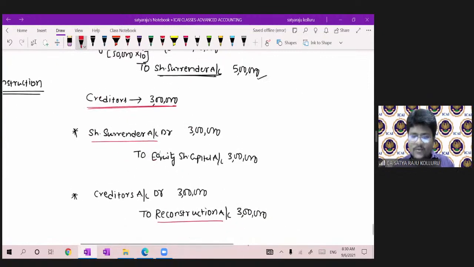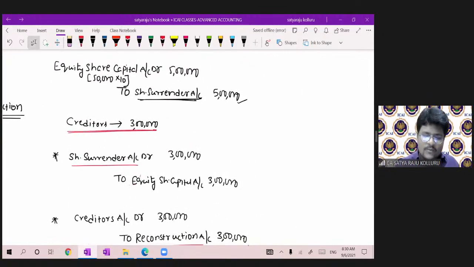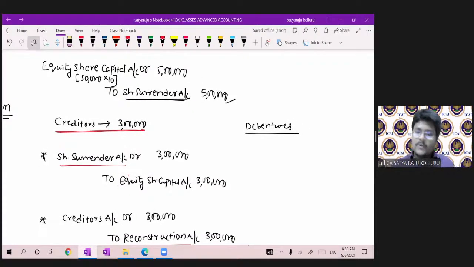Here you made settlement to creditors. Let us assume debentures are there. Sir, debentures how much? So debentures was 2 lakhs.